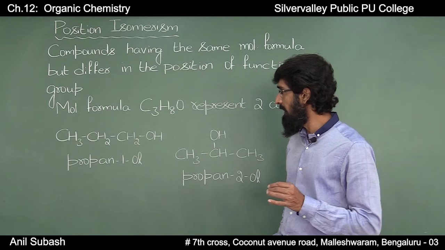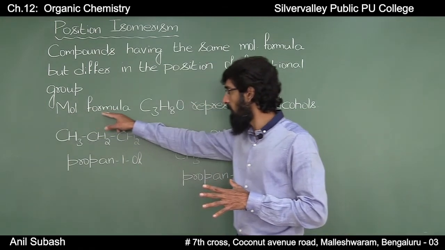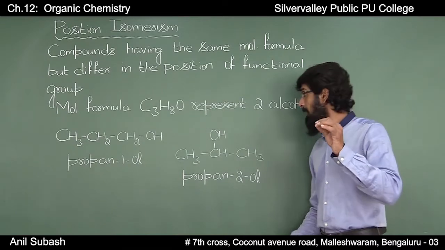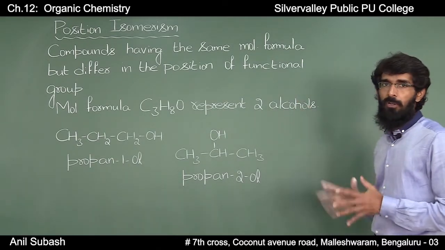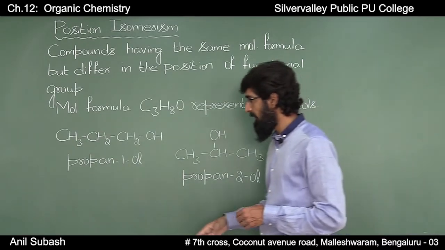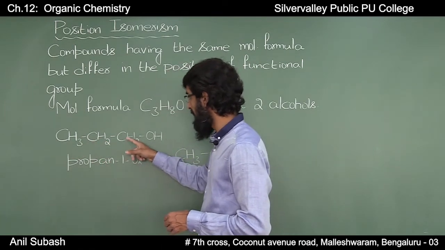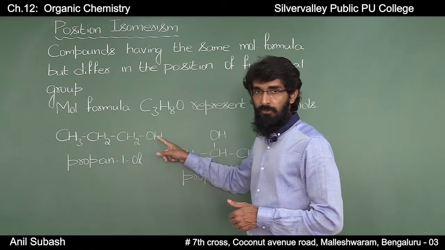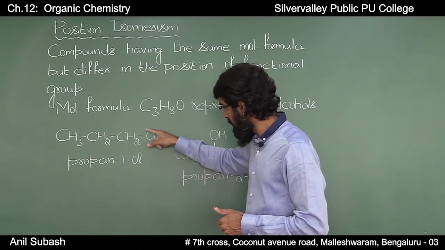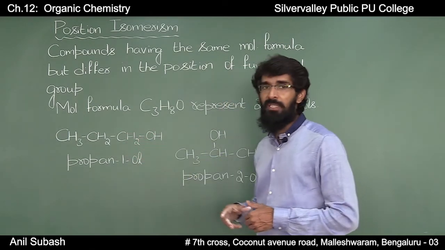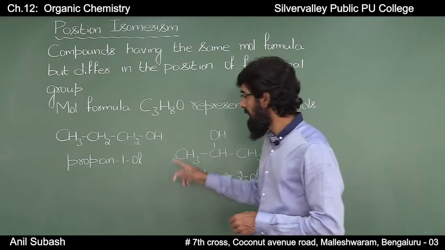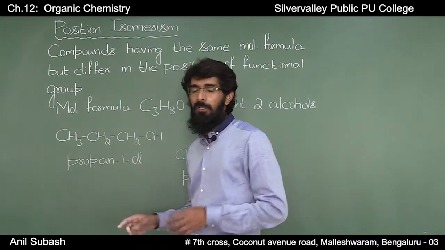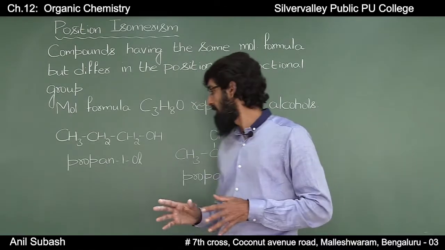Let us take an example of a compound having molecular formula C3H8O. It represents two alcohols. First one, CH3, CH2, CH2OH. The functional group is alcohol, that is OH, and the position of the functional group is on the first carbon atom. Therefore, the IUPAC name of this compound is propan-1-ol or propanol.